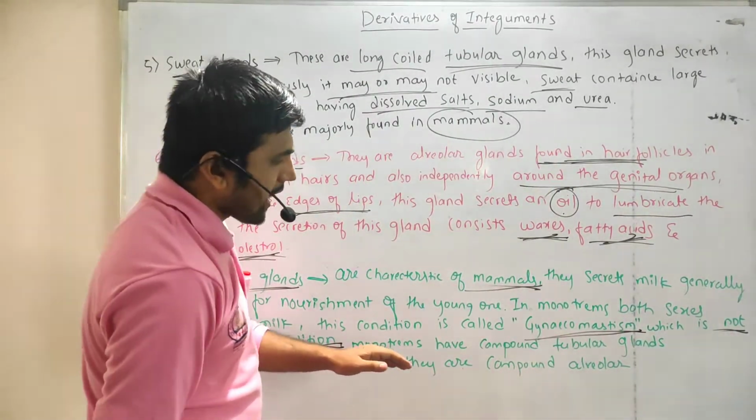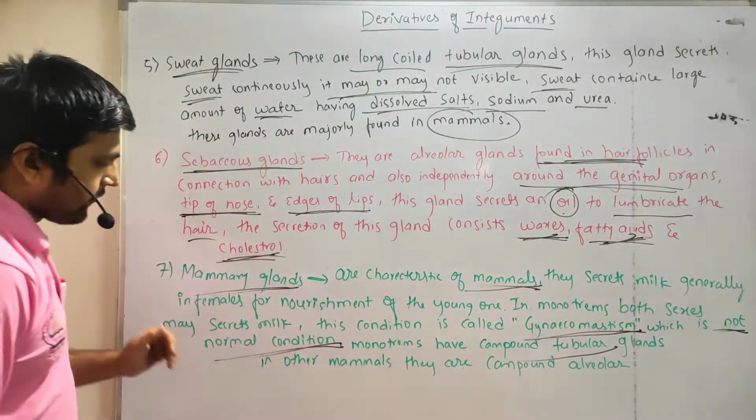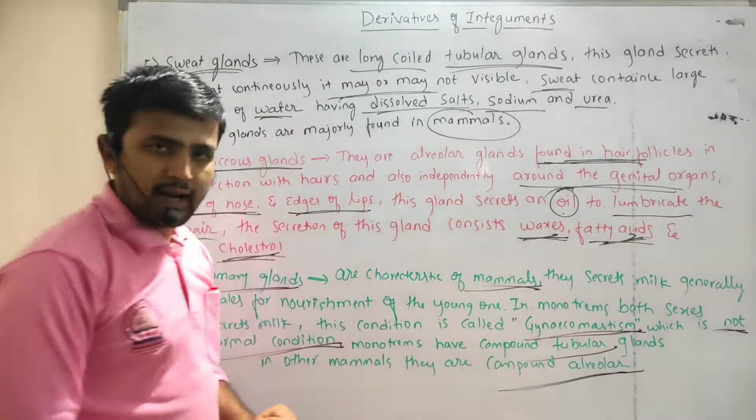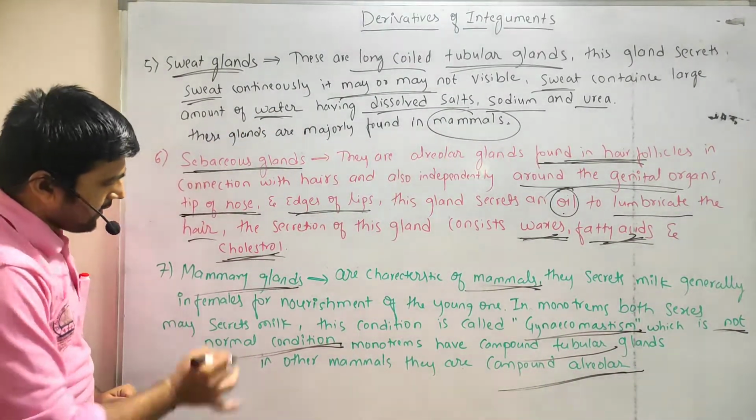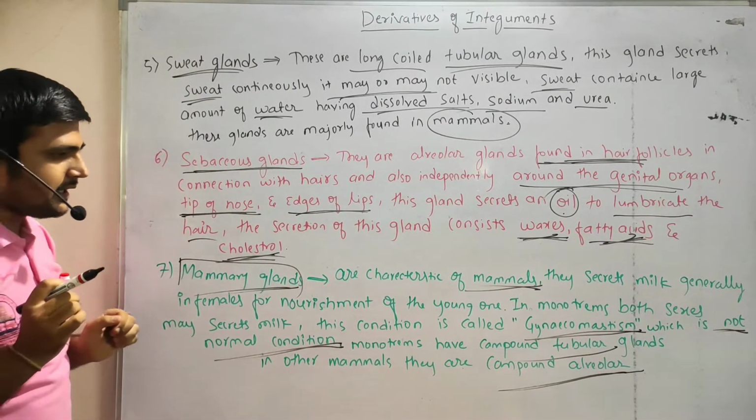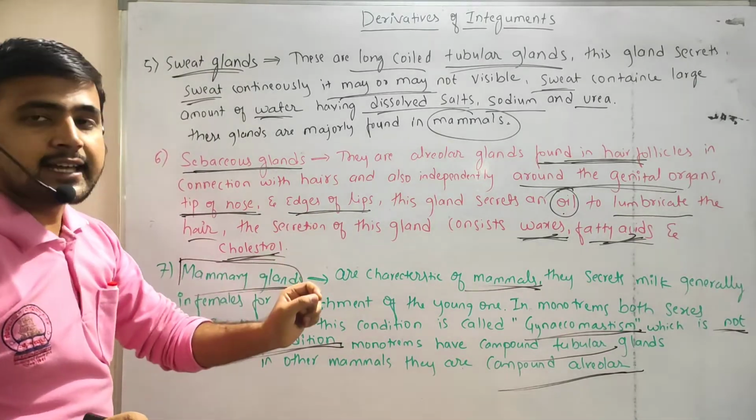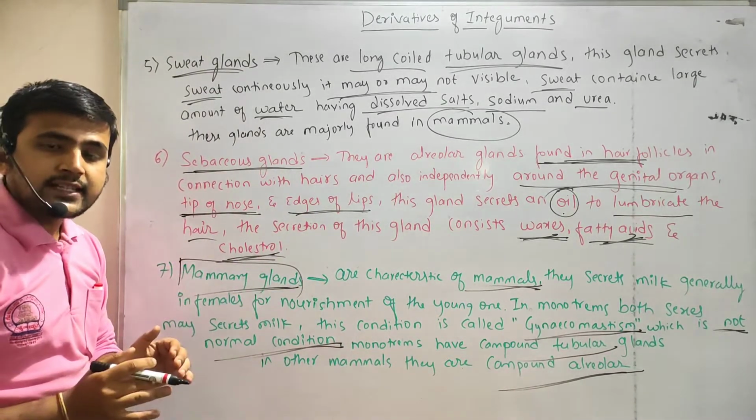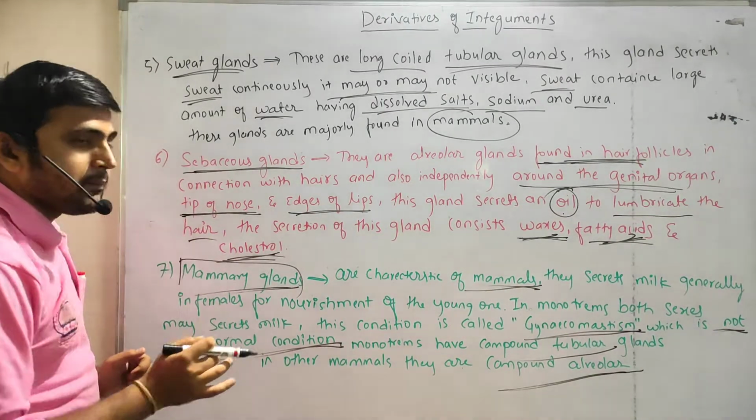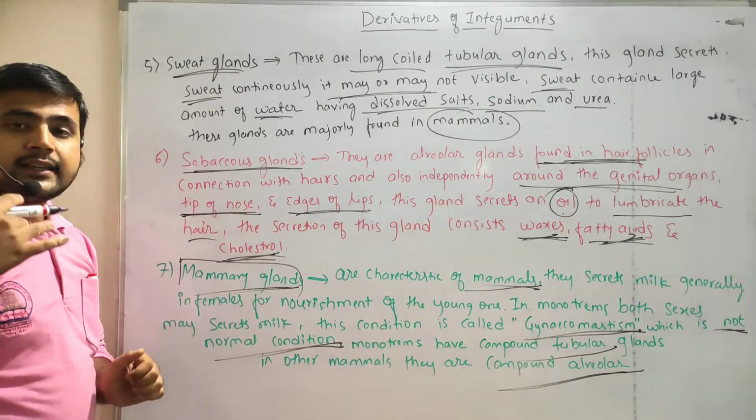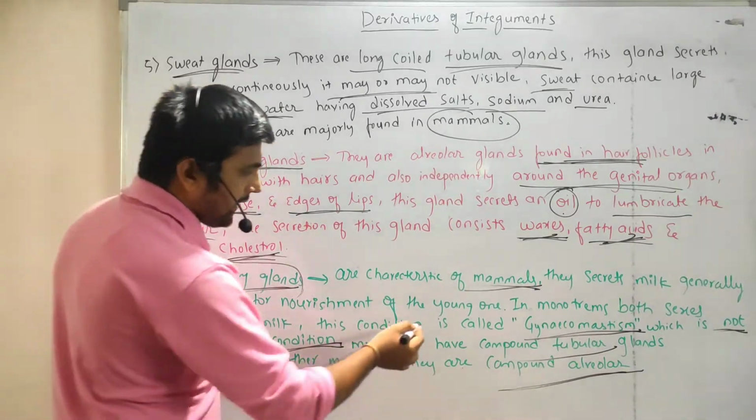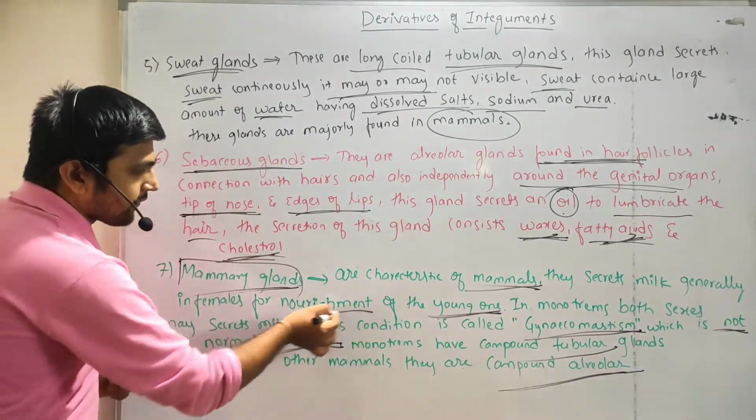Monotremes have compound tubular glands, whereas other mammals have compound alveolar mammary glands. So mammary glands are a characteristic only of mammals, and they secrete milk. In mammals, generally only females have the mammary glands, and they secrete milk for the nourishment of their young one.